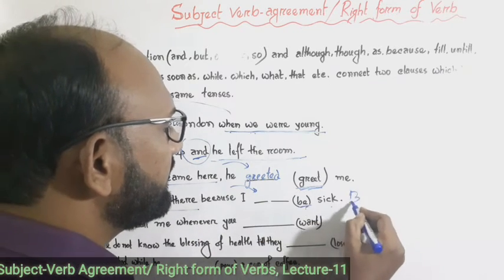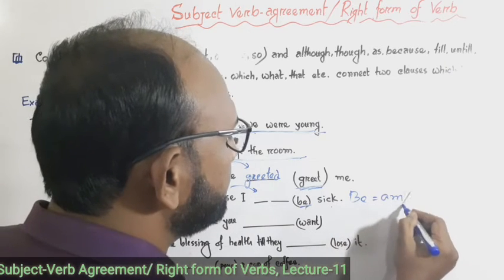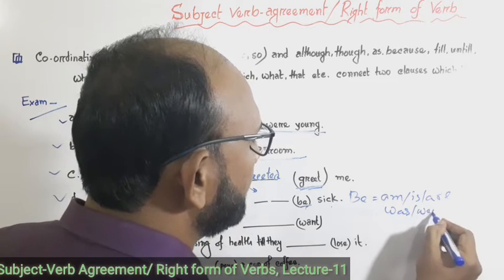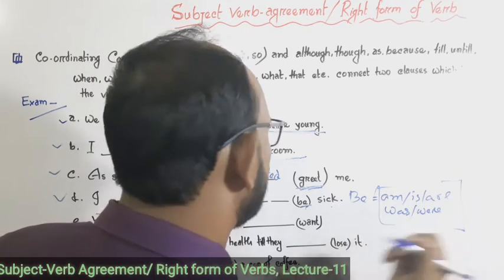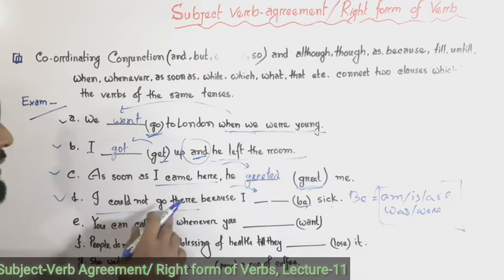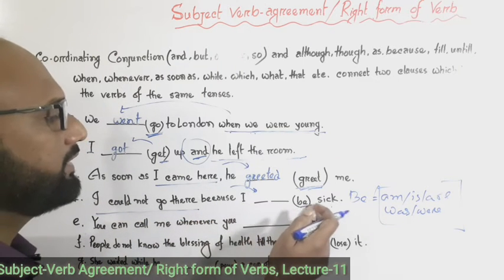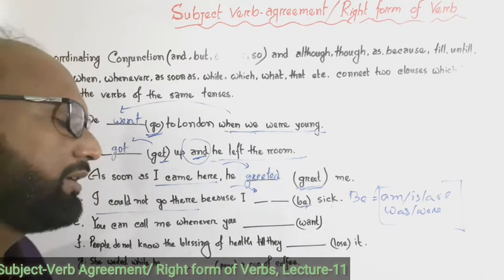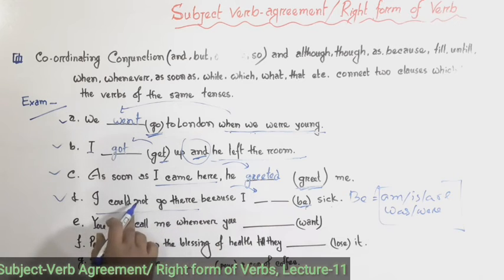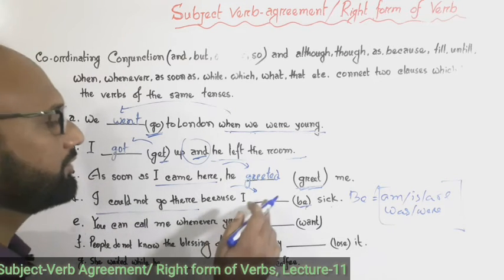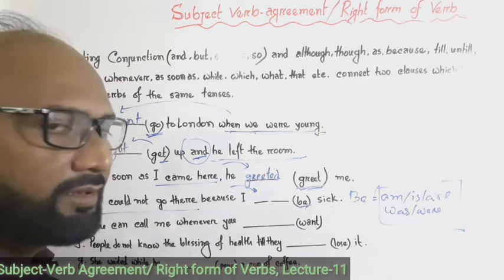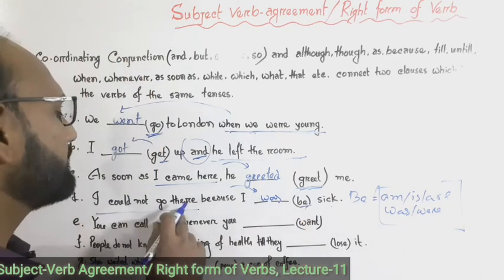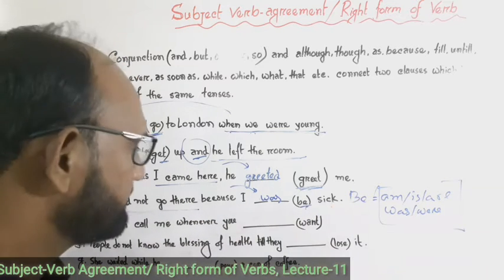Here we know be equals am, is, are, or was, were. According to tense, we will use the right form here. As the first clause is in past indefinite tense, we will write this clause in past indefinite tense: was. I was sick. I could not go there because I was sick.